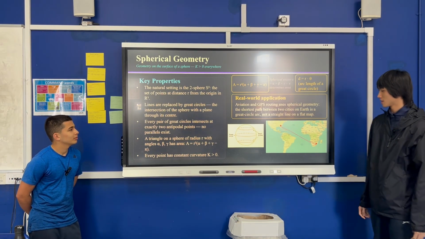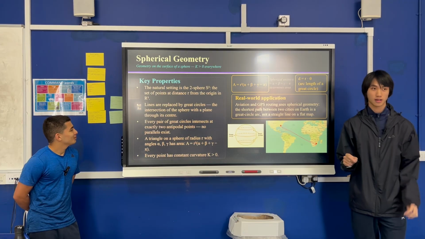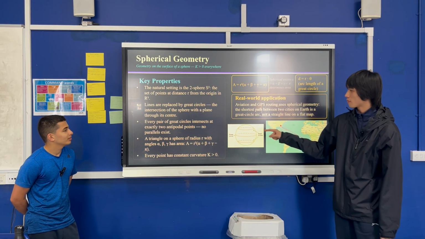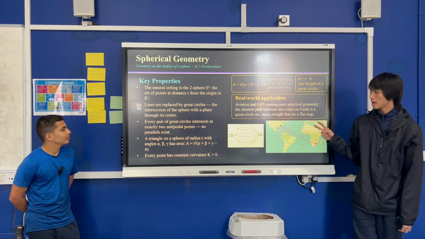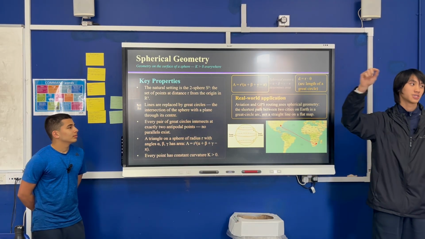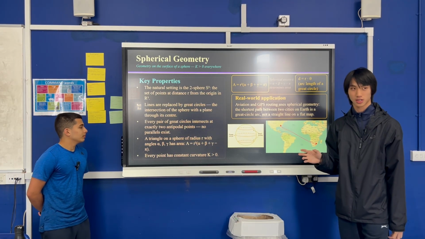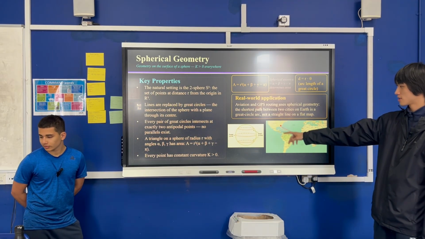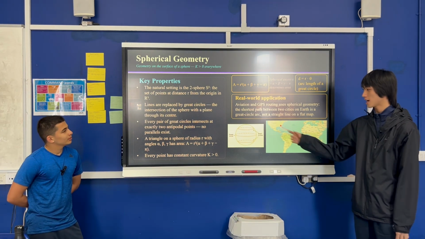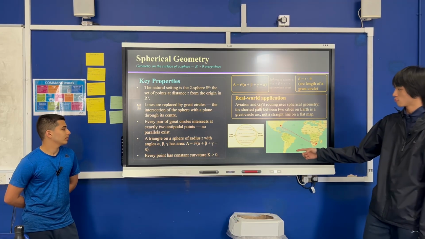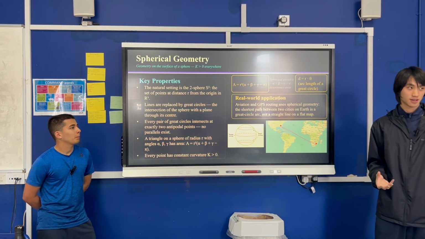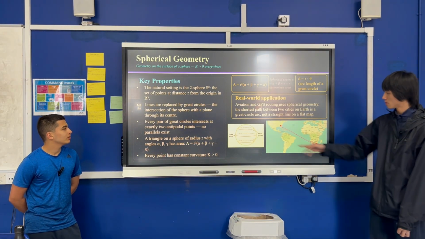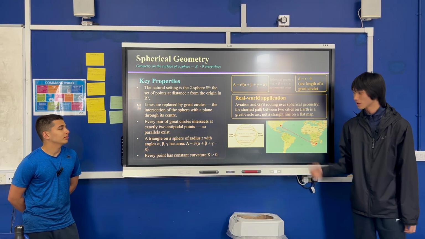That's super interesting, because it means that every point has many great circles through it, and every pair of great circles intersects in exactly 2 antipodal points, which just means opposite sides of the sphere. And there are no parallels, because every other line will intersect. Angles of a triangle on the sphere always add up to greater than pi, and the area is r squared times the excess. I'm not going to go into the reason, but I think you could derive this using some calculus, and it's interesting.